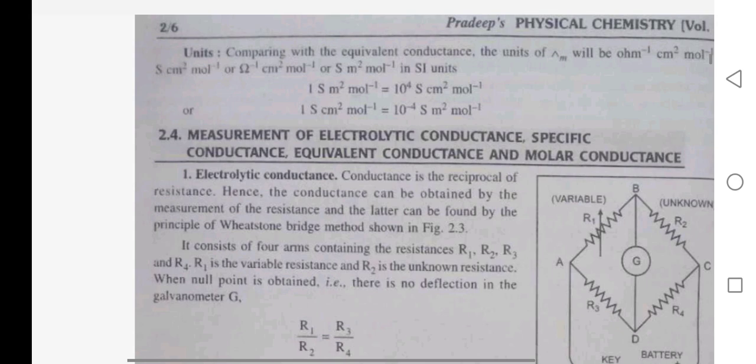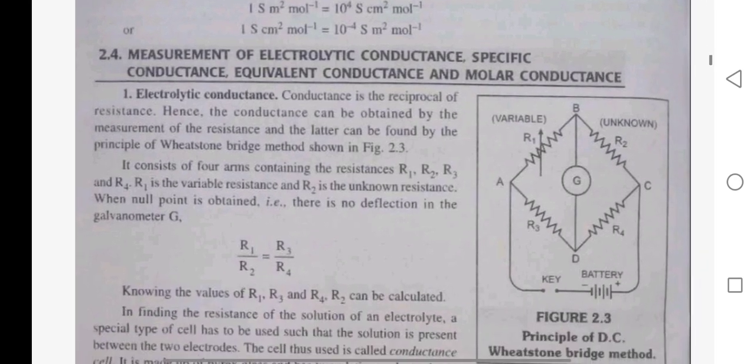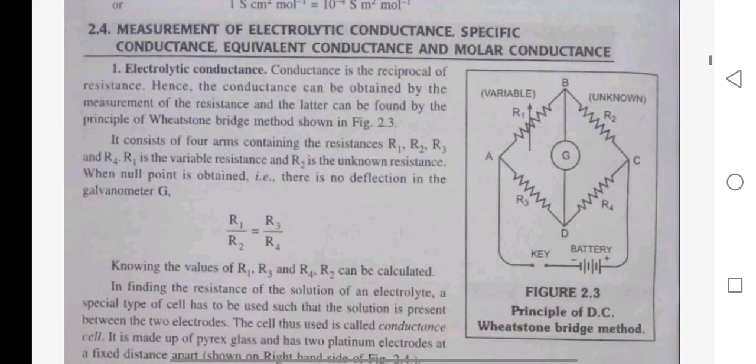Measurement of electrolyte conductance, specific conductance, equivalent conductance and molar conductance. Electrolyte conductance: conductance is the reciprocal of the resistance. Hence, conductance can be obtained by the measurement of the resistance, and the latter can be found by the principle of the Wheatstone bridge method.